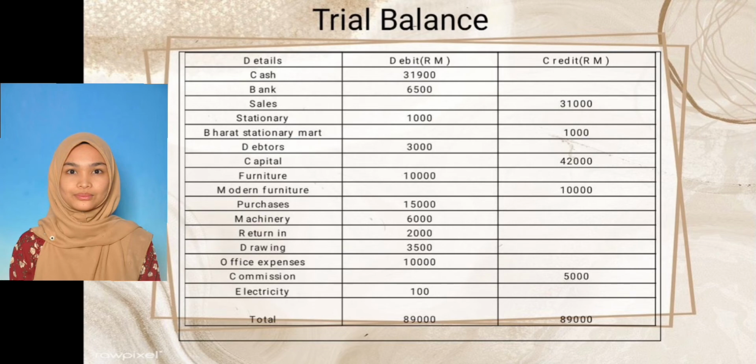Hence, purchased goods for cash is RM 15,000 by debit and Mr. Hadi has bought machinery for RM 6,000 and payment made by check. Therefore, goods returned by Zahir Khan is RM 2,000 by debit. Mr.